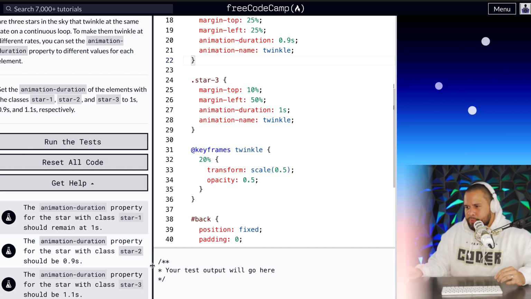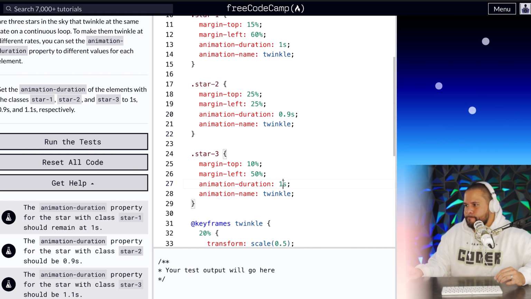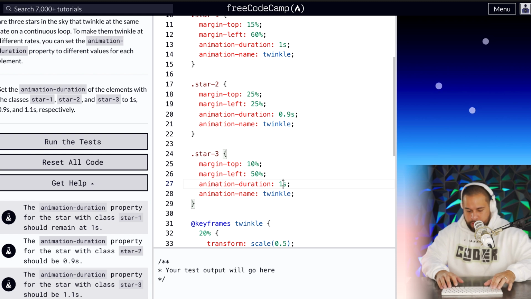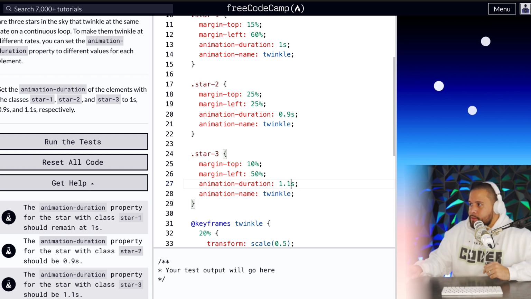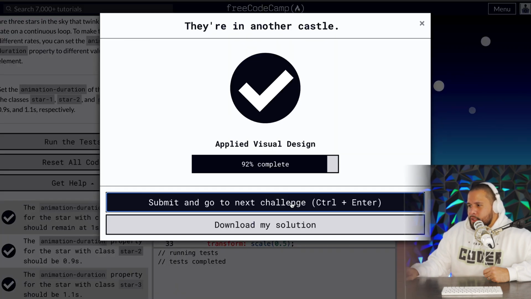The animation duration property for the star with class star3 should be 1.1 seconds. So then star3, there's 0.1. Let's see what that does. Okay, yeah, kind of looks like a little heartbeat, but I guess it's a twinkle. All right, let's run the test. Bada bing, bada boom, 92%. Let's go.